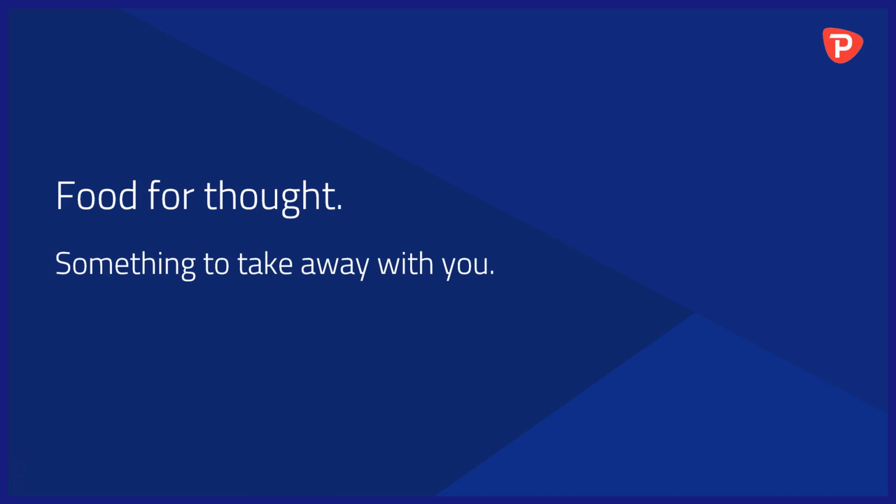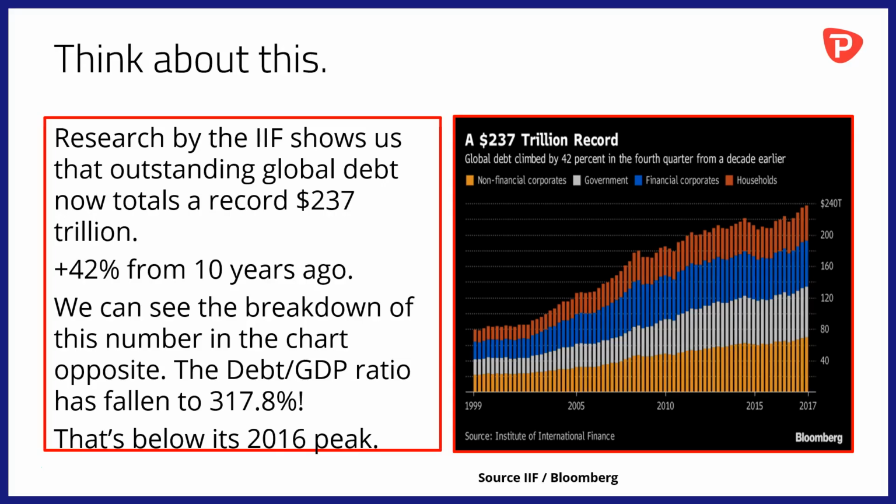Right then, food for thought and something to take away with you into the trading day and beyond. So why not think about this? Research by the Institute of International Finance has shown us that outstanding global debt now totals a record 237 trillion US dollars, a figure that is up 42% from exactly 10 years ago. And we can see the breakdown of this number in the chart opposite, which shows us corporate, government, financial and household debt across the globe. One good point in the data is that the debt to GDP ratio has fallen to 317.8%. Still a massively high number, but one that is below the 2016 peak.